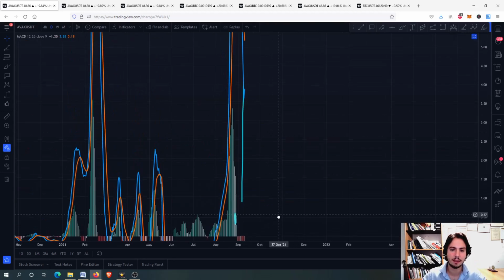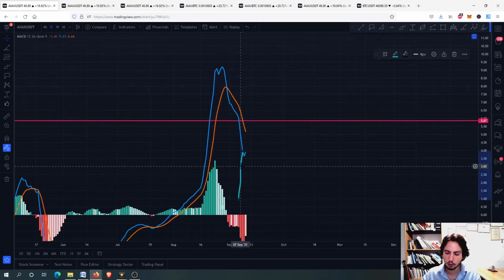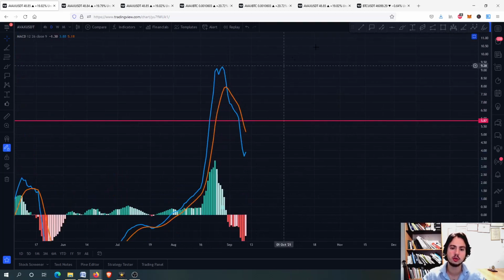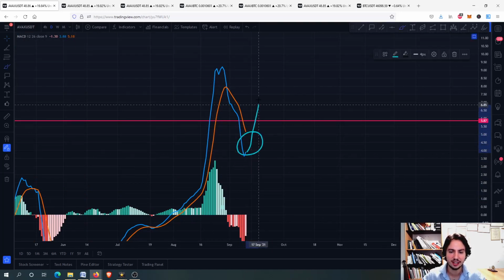You can see that the MACD right here is looking fantastic on the daily frame. Even though we had a bearish cross, we do not care. We just want a bullish recross around this area and then go even higher than the previous high right here.